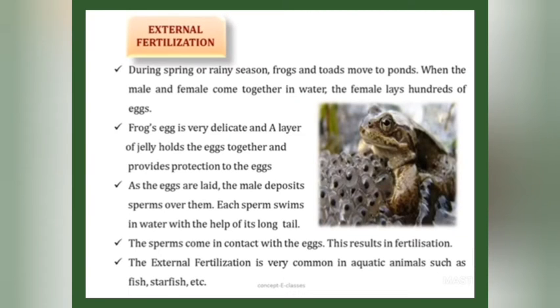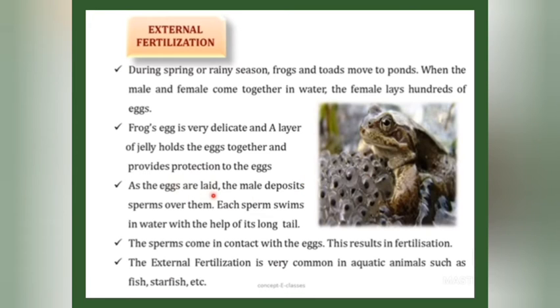Now let's see how external fertilization takes place. Let's take an example of a frog. During spring or a rainy season, the frogs and toads move to the ponds. And when the male and female frog come together in the water, the female lays hundreds of eggs. Frogs' eggs are very delicate, and a layer of jelly holds the eggs together and provides protection to the eggs. They are not like the eggs of a hen.